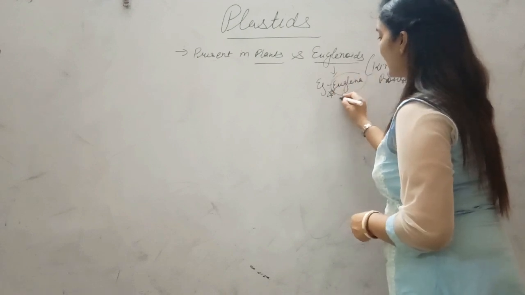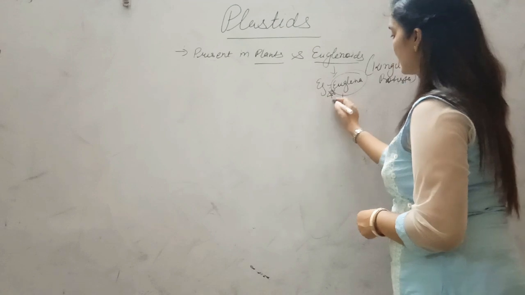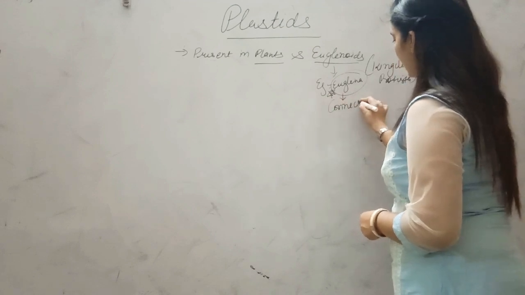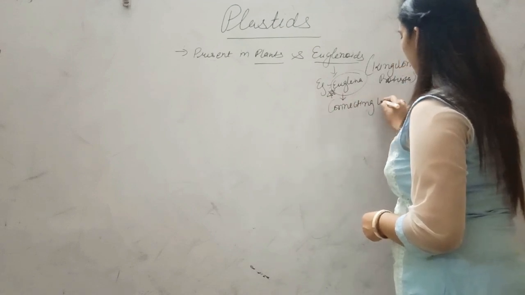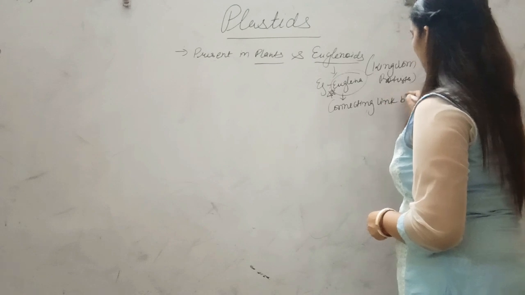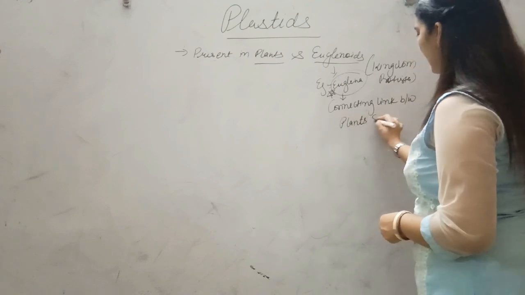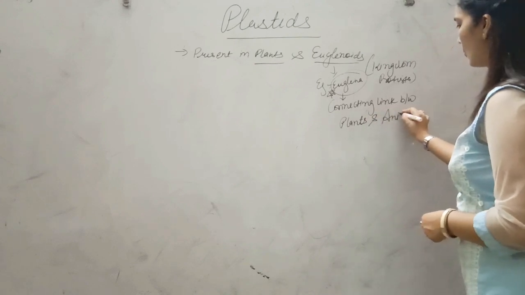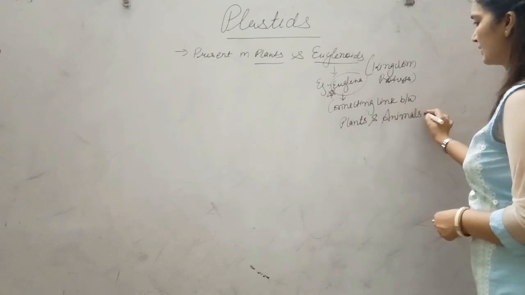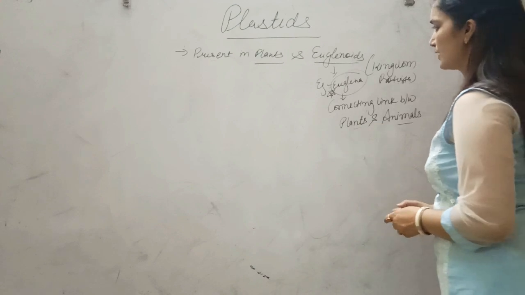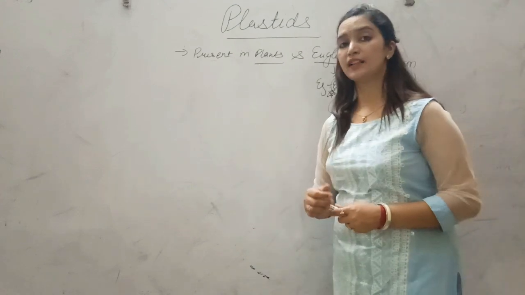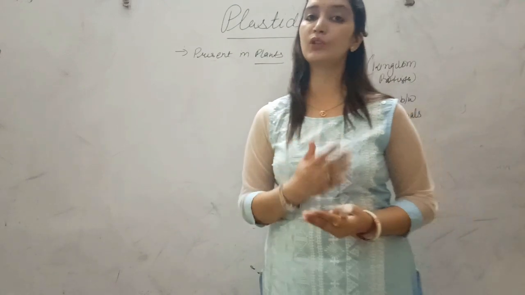It is the connecting link between plants and animals. Why is euglena regarded as a connecting link between plants and animals, students? Most important, euglena may have both types of nutrition.